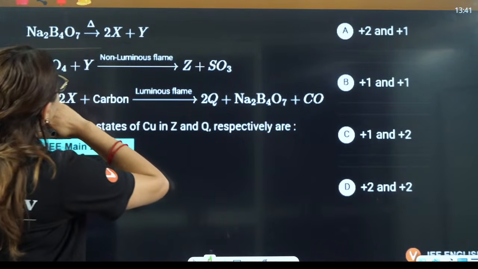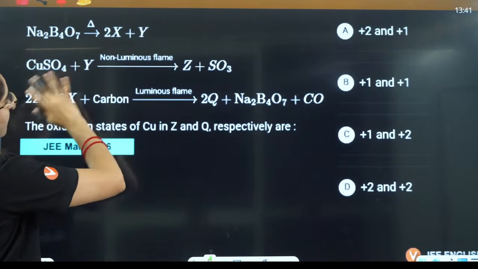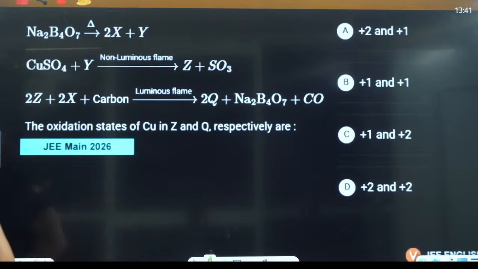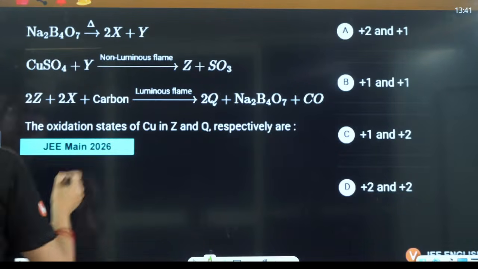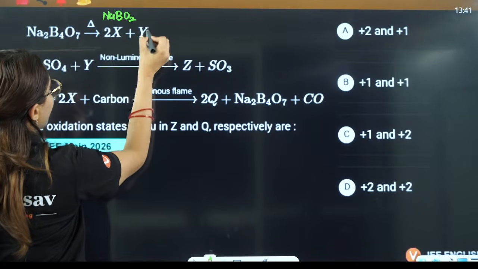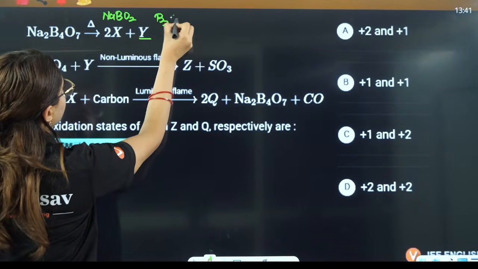Na2B4O7, right? Now this gives you two compounds here, and what are those two compounds? So when you heat it, it gets converted to NaBO2, and this will be B2O3.